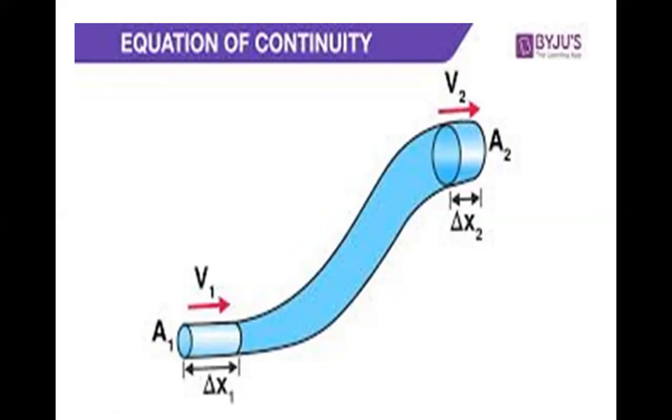Ideal fluid, some mass flowing through the pipe of non-uniform cross-section area. Area 1 and area 2 are the non-uniform cross-section areas. The same mass of fluid is flowing steadily between two stationary cross-section areas.